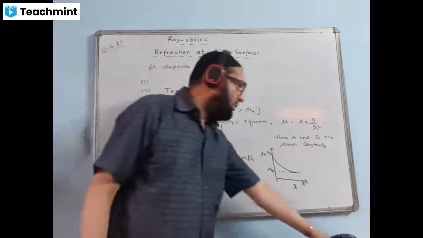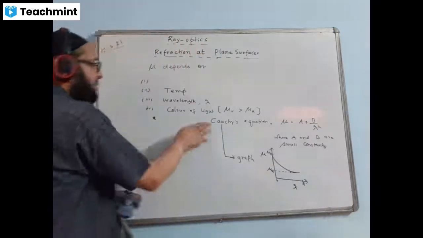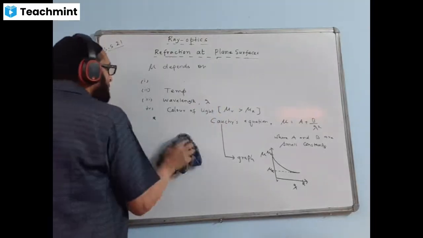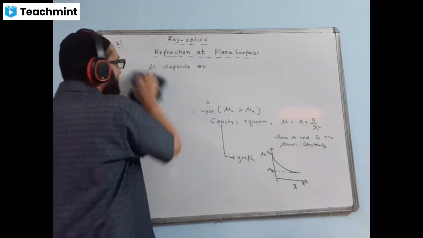So this is the equation. This equation is called Cauchy's equation. C-A-U-C-H-Y apostrophe, Cauchy's equation. Hope you got the idea, isn't it?